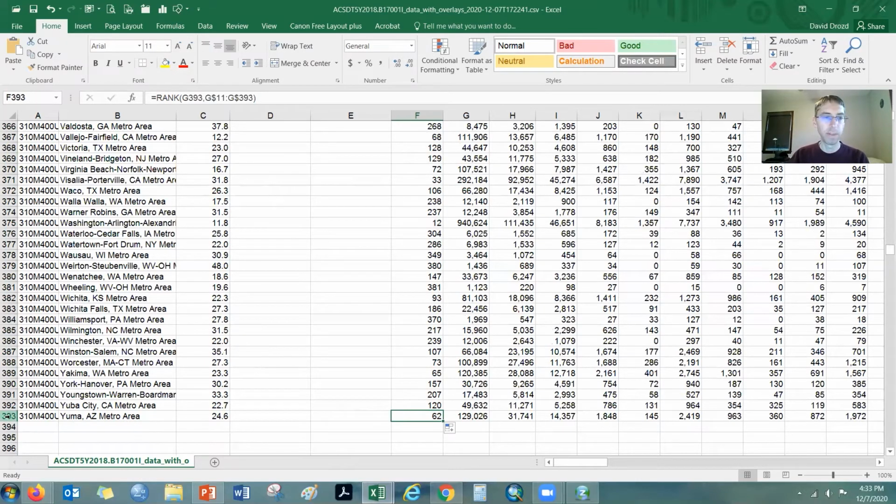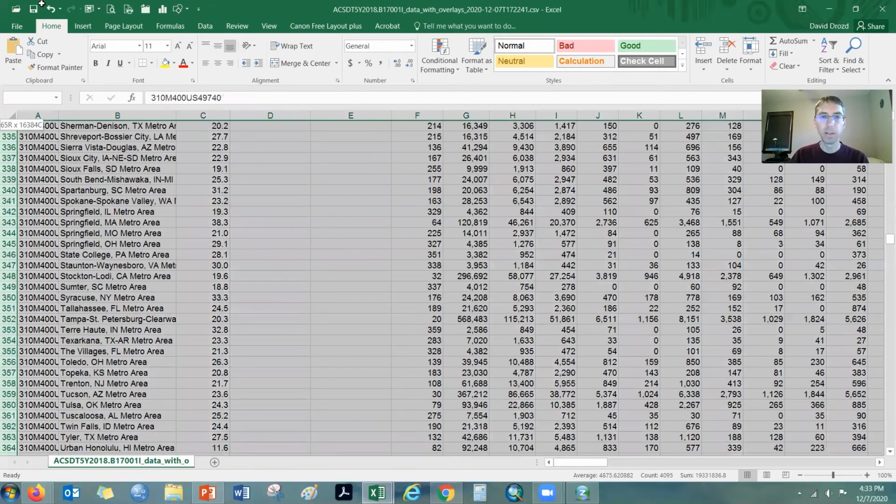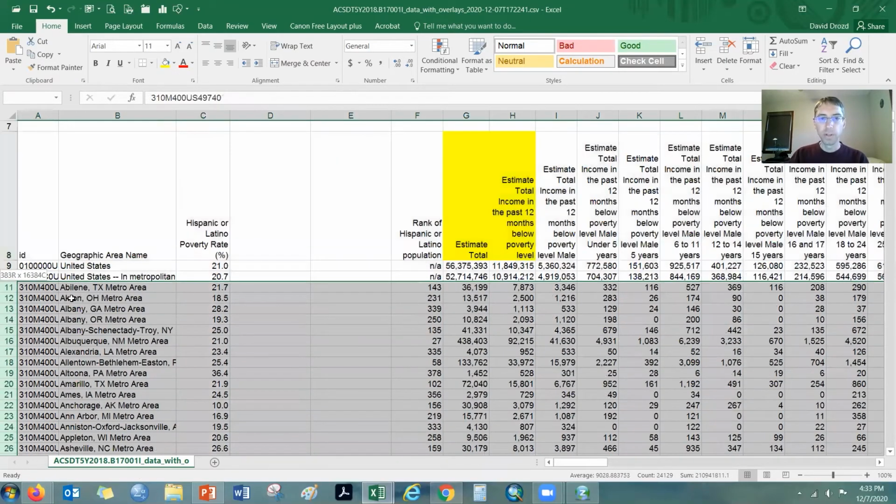Okay, and that's why we're running this particular set of information this way, so that we get more accurate data for the top metro areas in this particular characteristic. Okay, so I'm going to highlight all my cells, and then we're going to sort it based upon this estimated number of Hispanic or Latino population. So it's by column G.